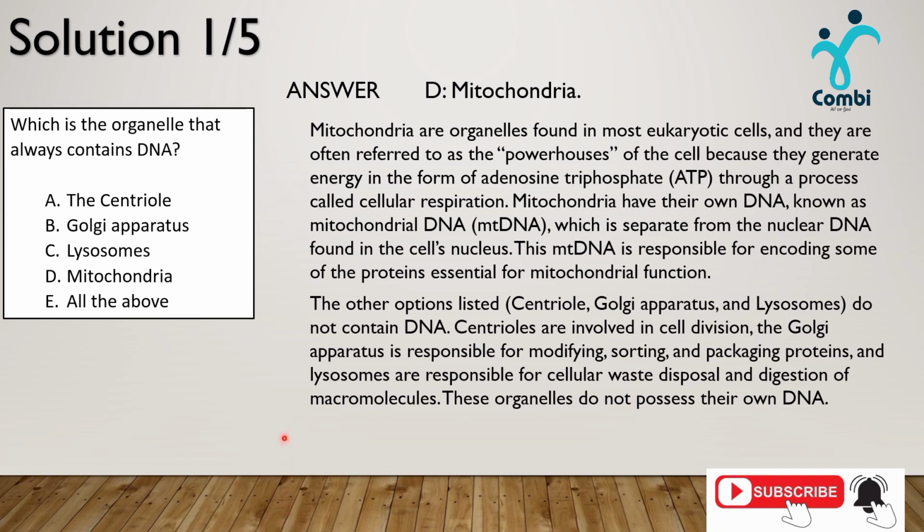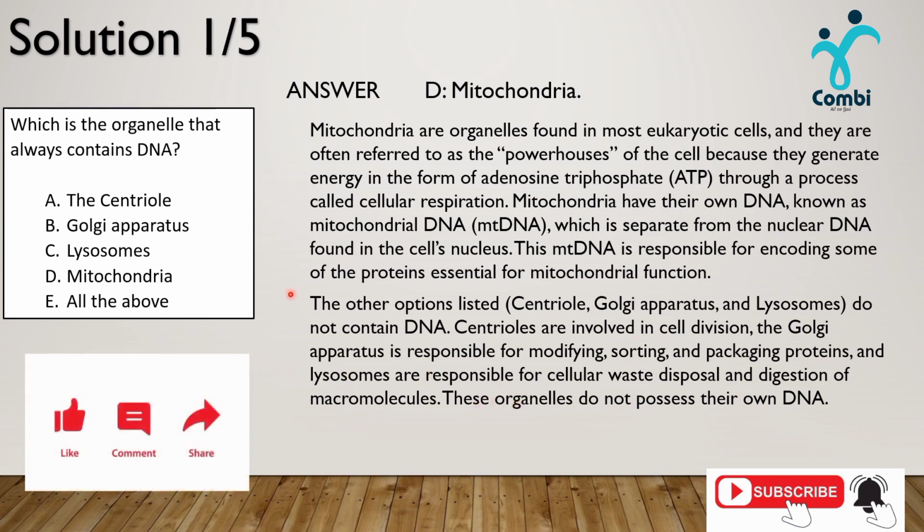Here is our explanation. Mitochondria are organelles found in most eukaryotic cells, and you have to know they're called powerhouses. Why? Because they generate energy in the form of adenosine triphosphate. And we realize that mitochondria have their own DNA, also known as mitochondrial DNA. Wow, what a wonderful creation by God. Here in this paragraph, you see why the other options, apart from the mitochondria, are not the chosen options. You can pause to understand it further. Okay, let's move to the next question.